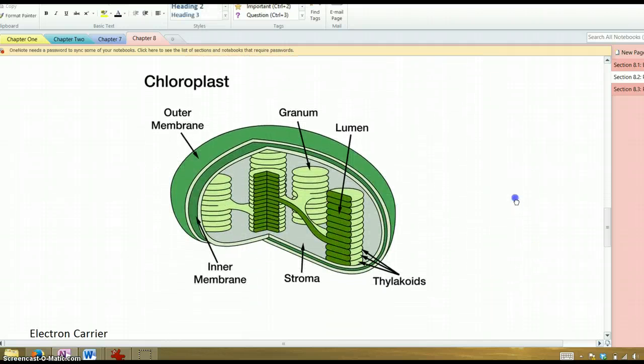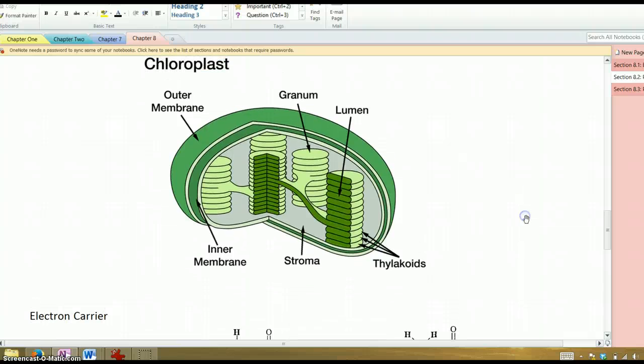Let's look a little closer at the chloroplast. So notice the chloroplast has an outer and an inner membrane, so there's two membranes covering it, and thus a chloroplast is a membrane-bound organelle. And the liquid inside the chloroplast is known as the stroma. And then here's the thylakoid. The thylakoid is the membrane on the very inside of the chloroplast.